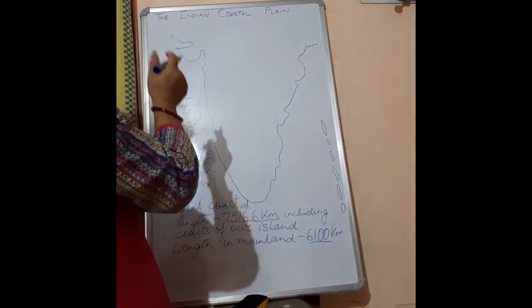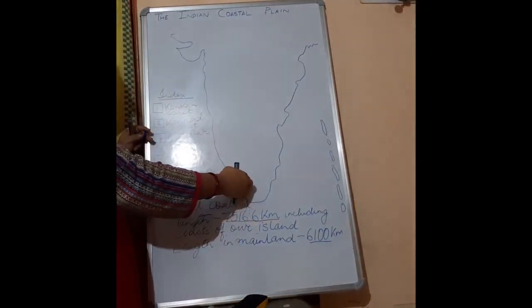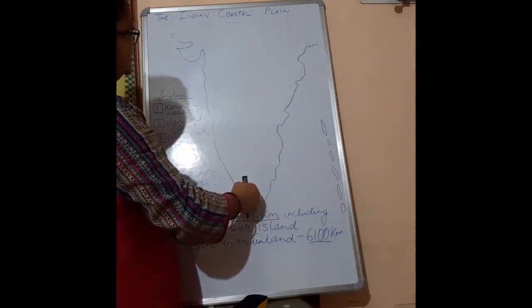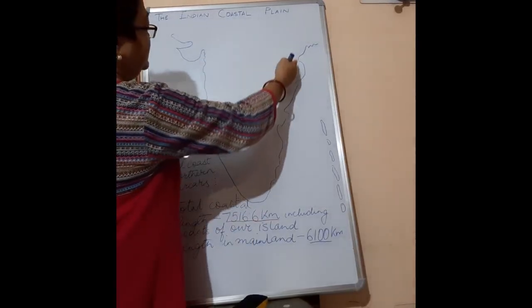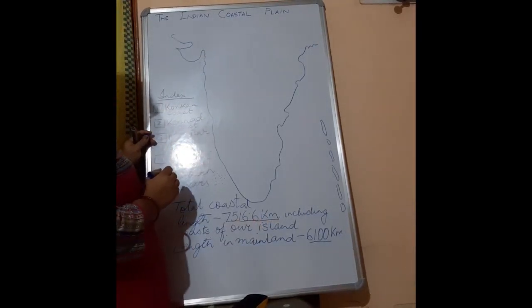Now, this Indian coastal plain includes the coastal plain that lies in the western side, that is the Western Coastal Plain, and the coastal plain that lies in the eastern side, that is the Eastern Coastal Plain.